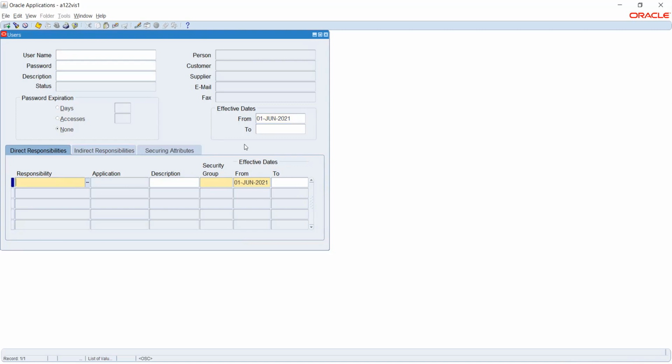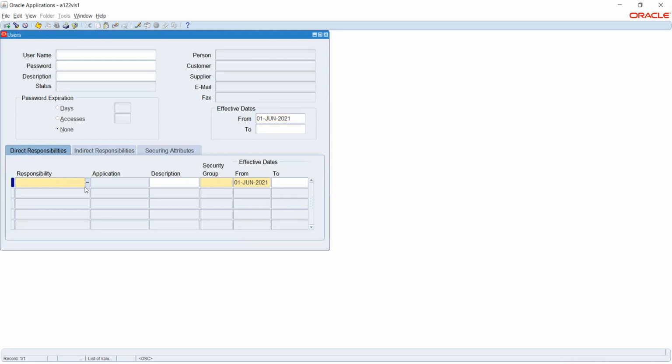So this is for the user, and here we are seeing it for responsibility. Here also, if you see, we have effective date from and to. This is for the user, and this is for the responsibility. The difference is that, let's say, for human resource, I have five different responsibilities assigned to me. Now I don't want this particular employee to have five different responsibilities.